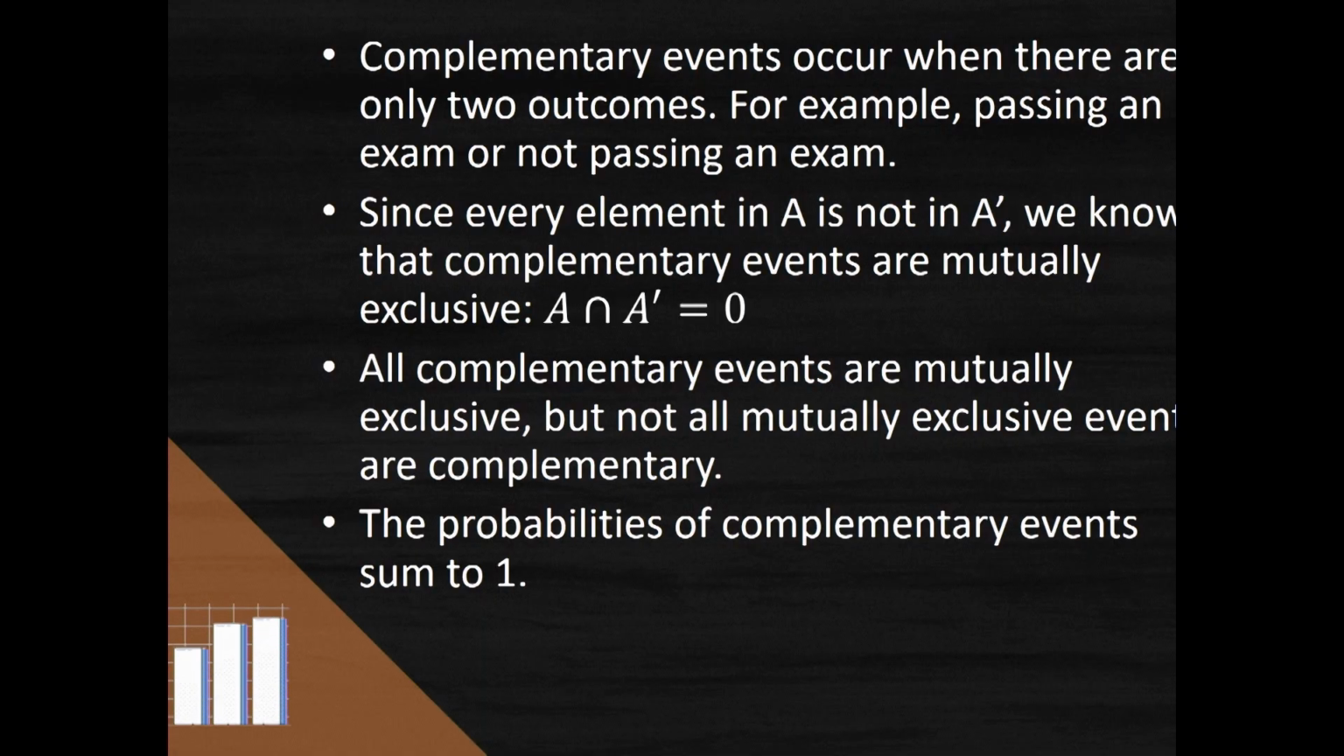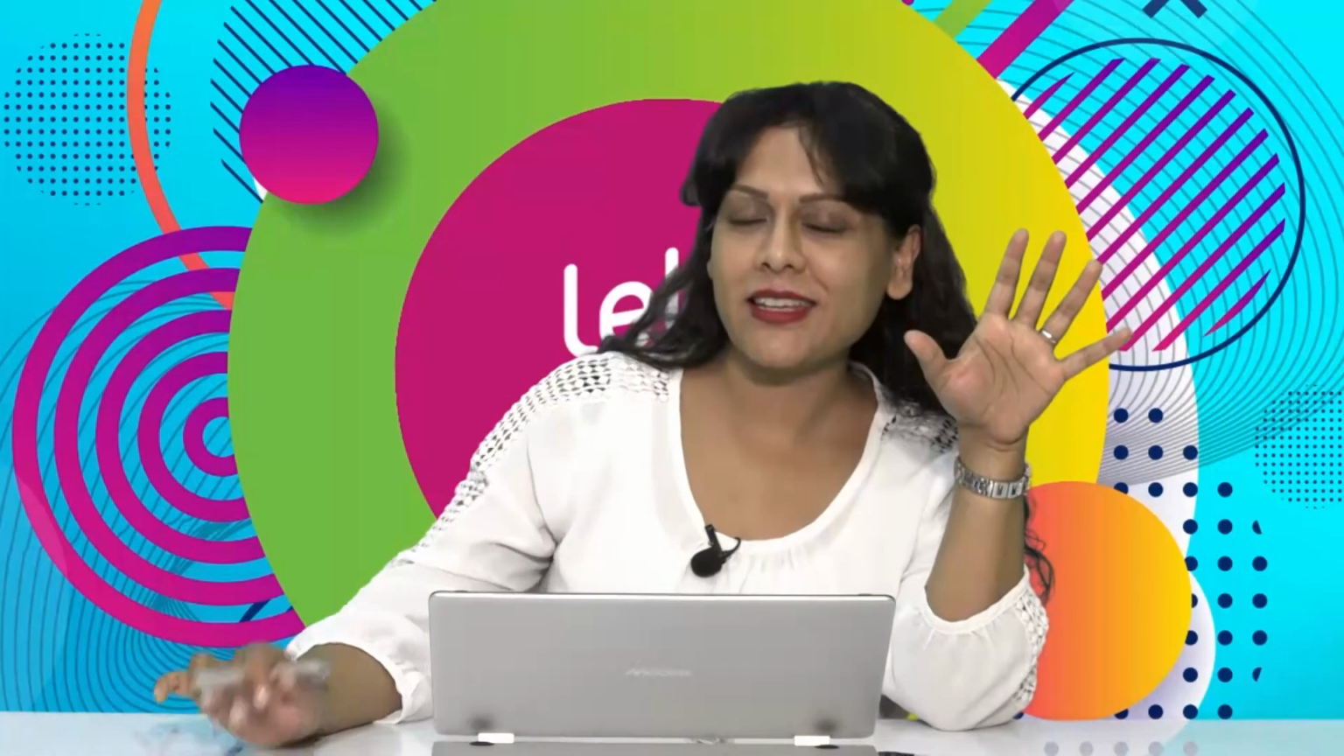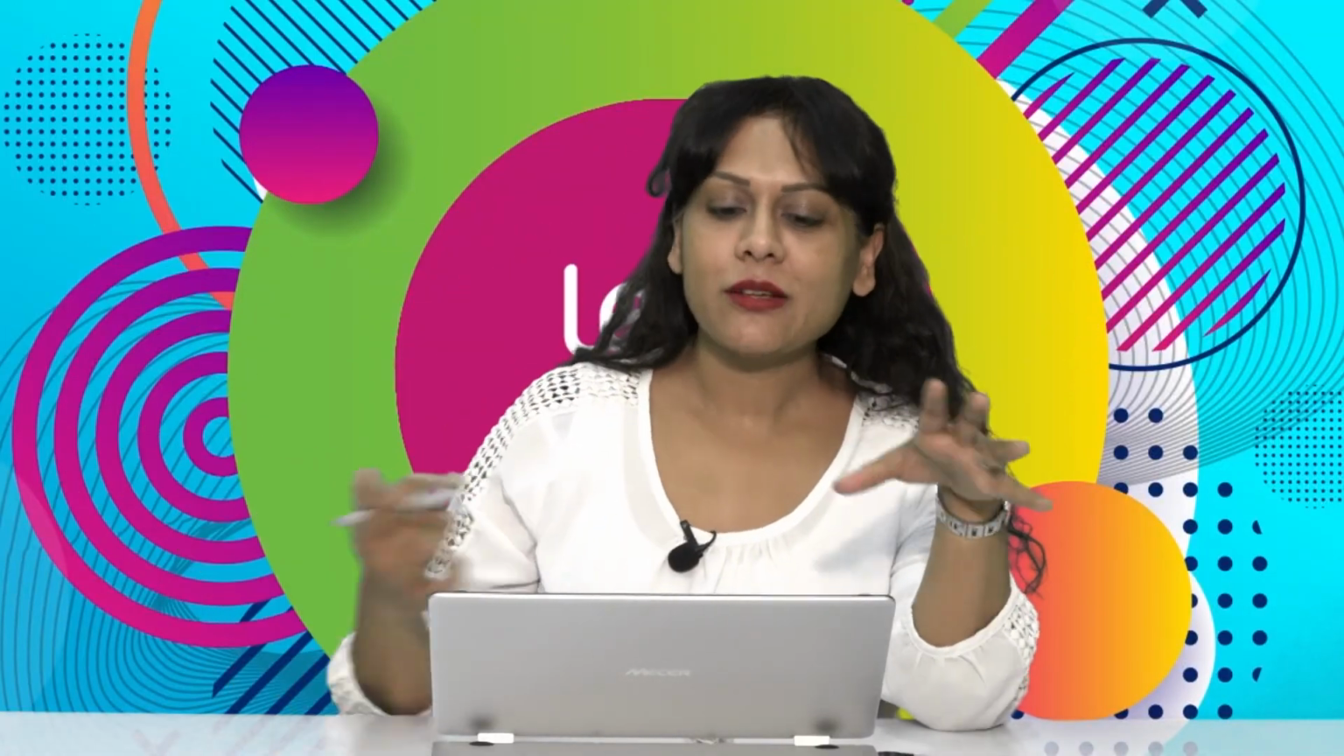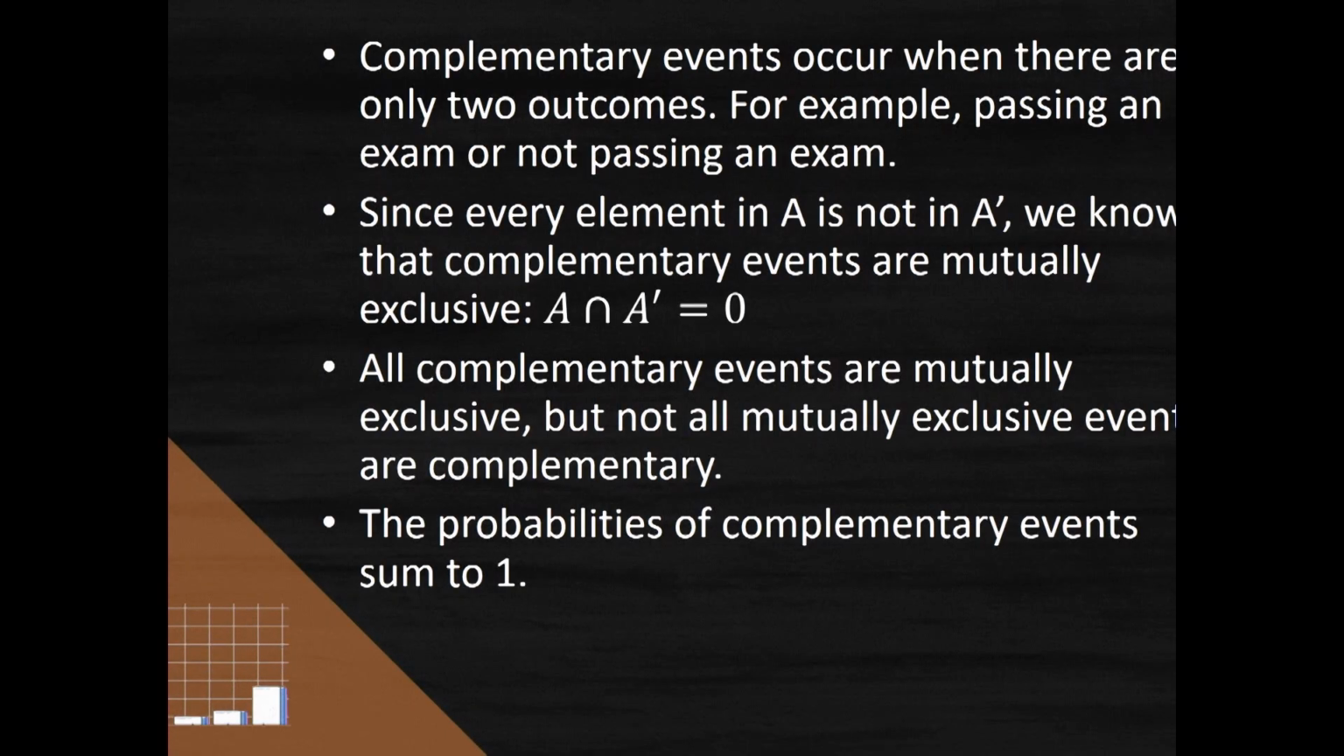Okay. So since every element in A is not in its complement, we know that complementary events therefore must be mutually exclusive. You cannot pass and fail at the same time. So therefore the intersection is 0. So all complementary events are mutually exclusive, but not all mutually exclusive events are complementary.